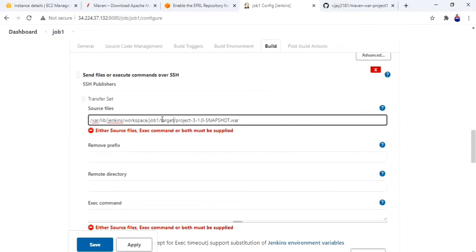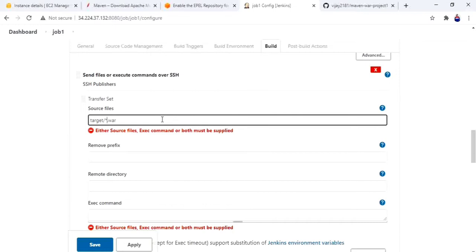After job 1, target, project .war file will be generated. Whatever .war file it generates, I can give *.war. From job 1 it will generate the target folder. From the target folder it has to search for the .war file. For that purpose I have given *.war.